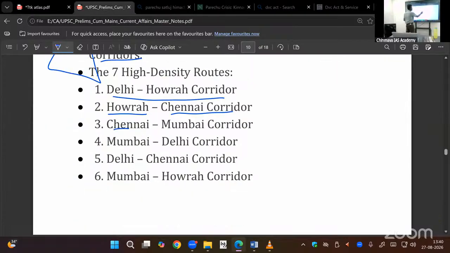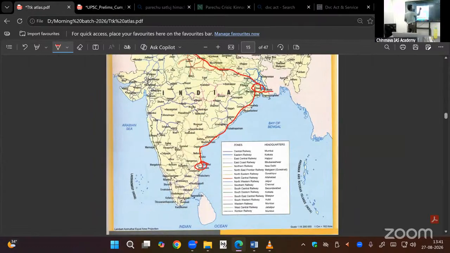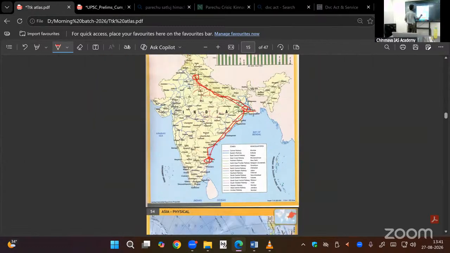Chennai to Mumbai, same as the national highway, in railways also. Then Mumbai to Delhi, Delhi to Chennai, north to south, Mumbai to Howrah. Delhi to Howrah, Howrah to Chennai, Chennai to Mumbai, Mumbai to Delhi. Golden quadrilateral. Mumbai to Howrah, Delhi to Chennai. It is not connecting Kanyakumari. In highways only, Jammu, Srinagar to Kanyakumari.